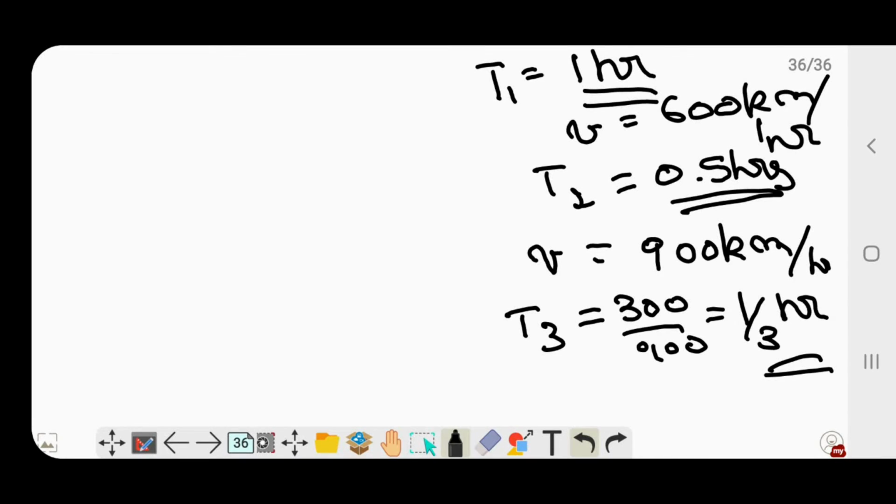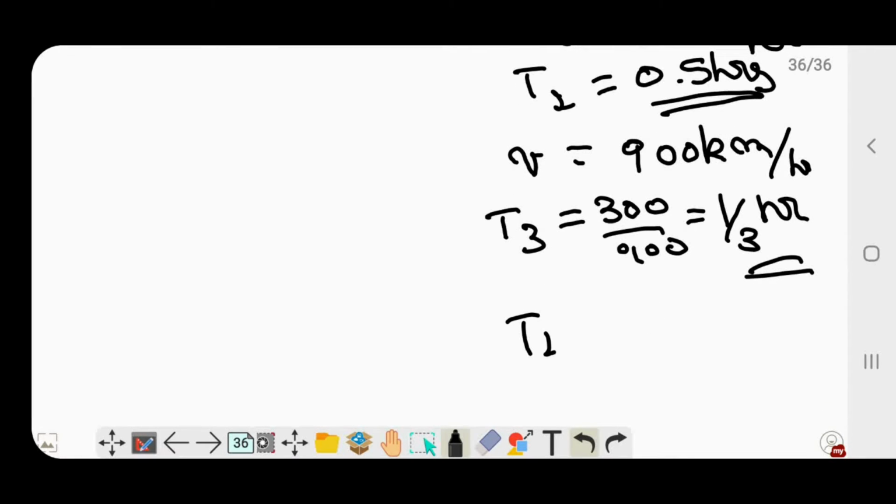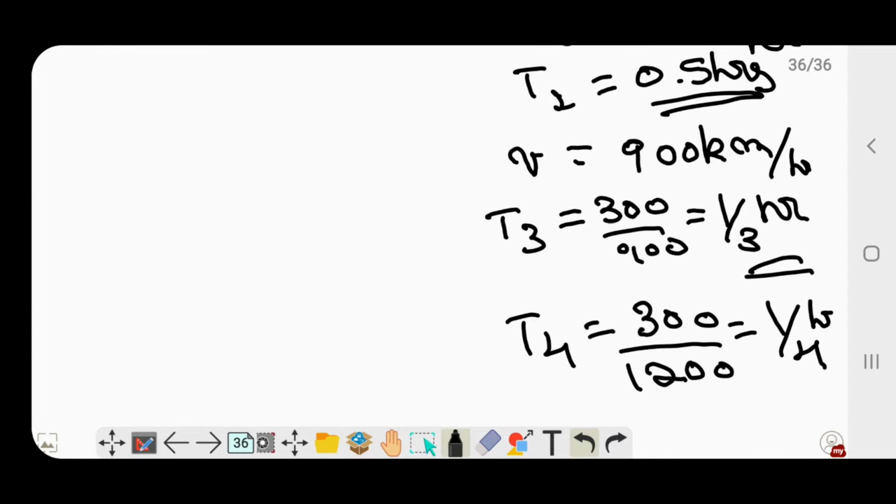Similarly, we would get T4 is equal to 1 by 4. I'll just write down T4 because T4 is 4v. V is 300. So to travel 300 kilometers with a speed of 1200 kilometers per hour, it would take me only 1 by 4 hours.